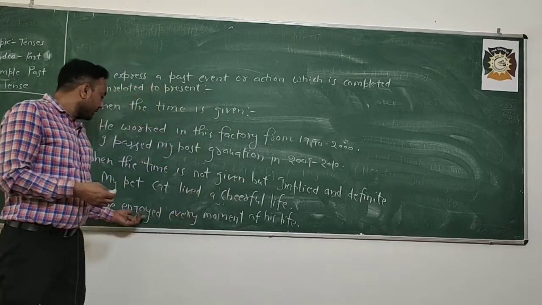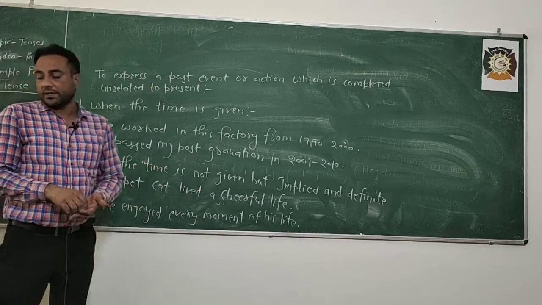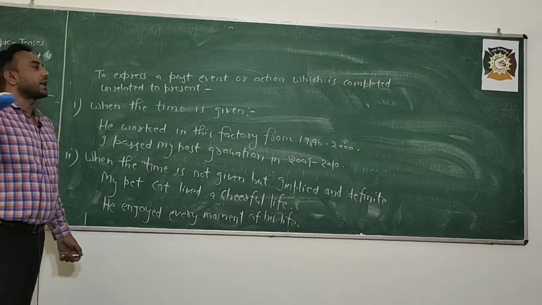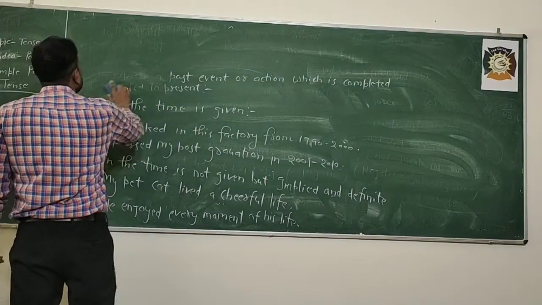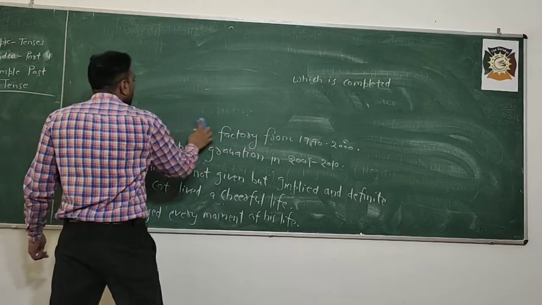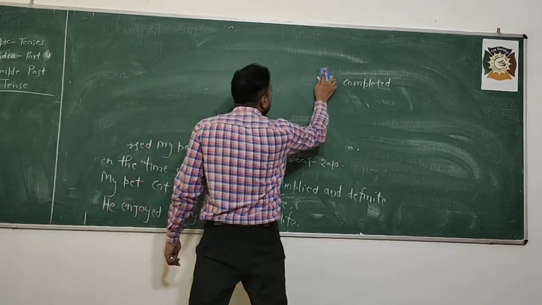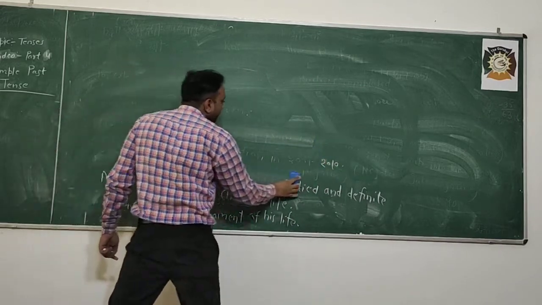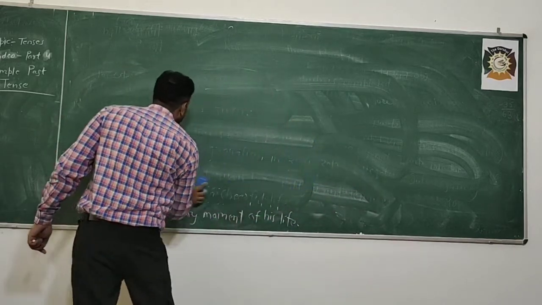So that's why time is implied. And the next use is when the time is asked for. So these are the first three uses of the past simple tense or simple past tense.